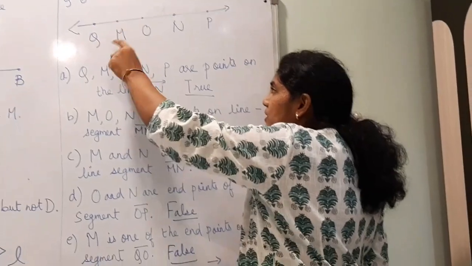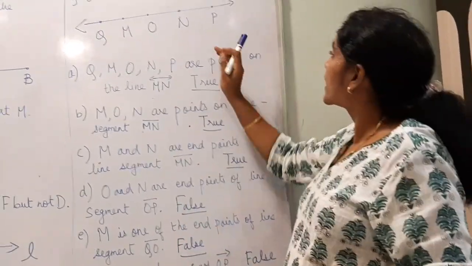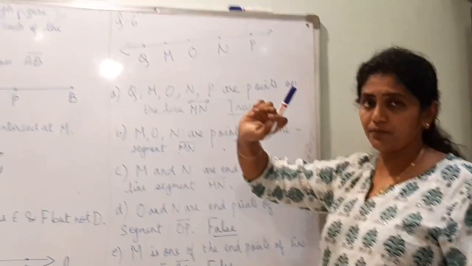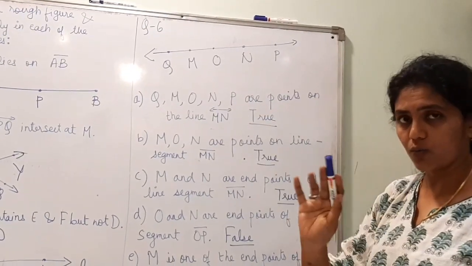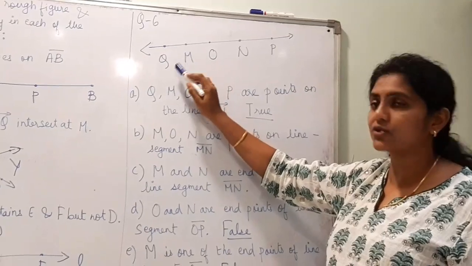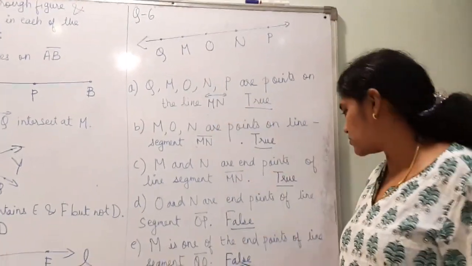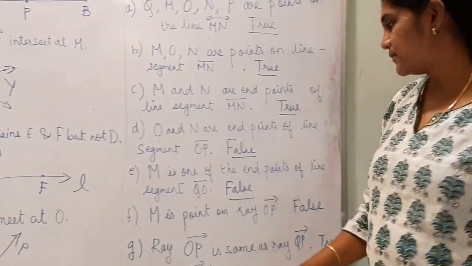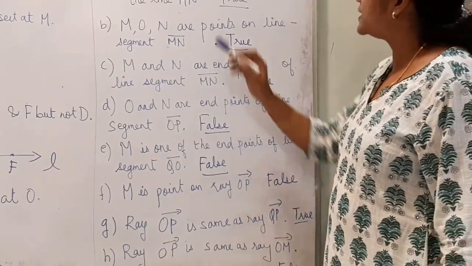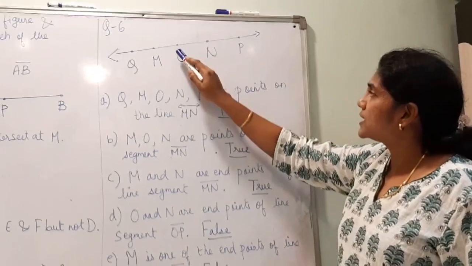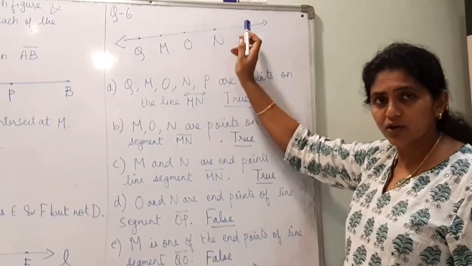E. M is one of the endpoints of line segment QO. Is M an endpoint? No, it is not an endpoint of QO. O and Q are the endpoints. So that is false. F. M is a point on ray OP. Is M a point on OP?